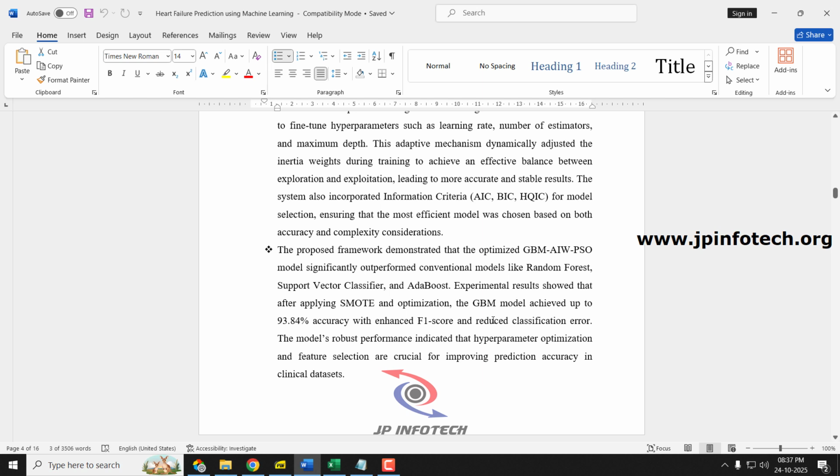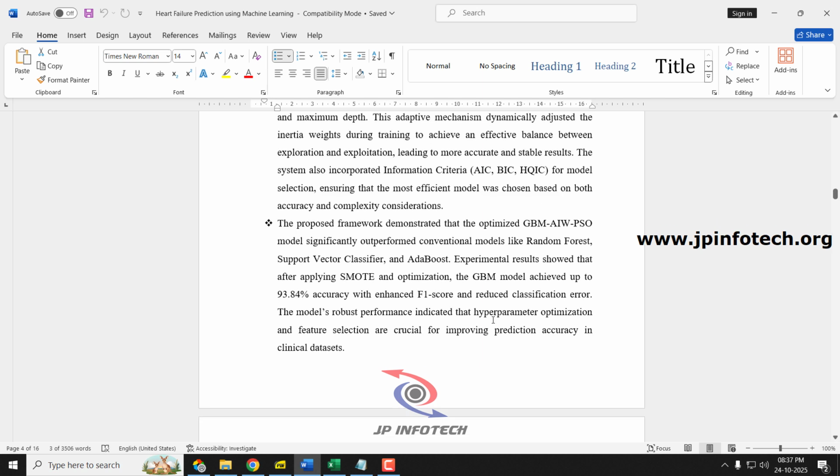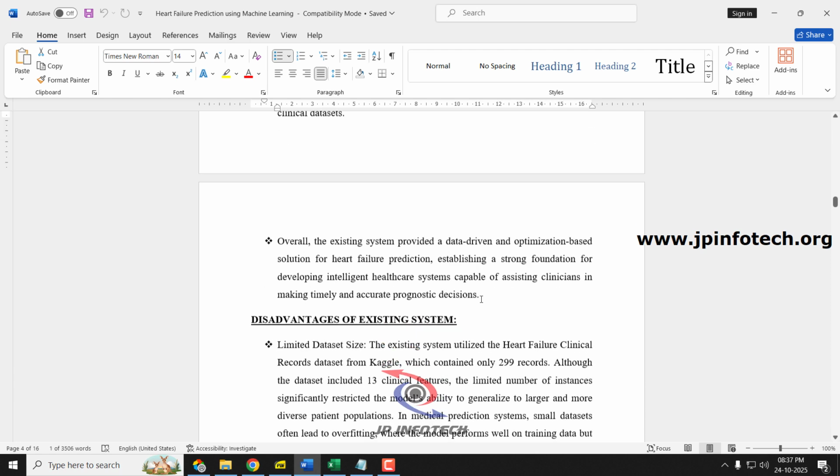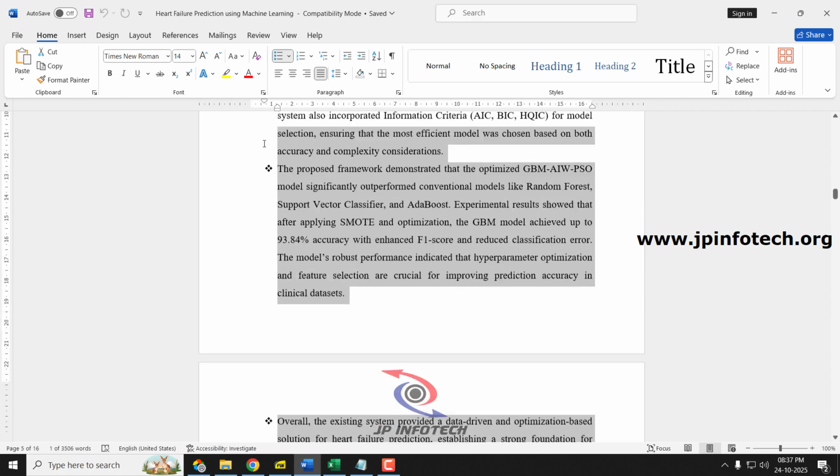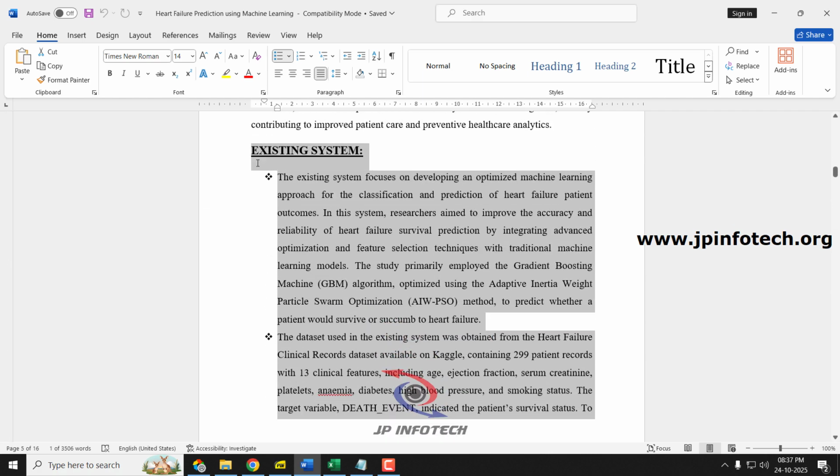The existing method used the optimized GBM model and achieved 93.84, that is around 94% accuracy. All these details have been mentioned in the existing system of the project.